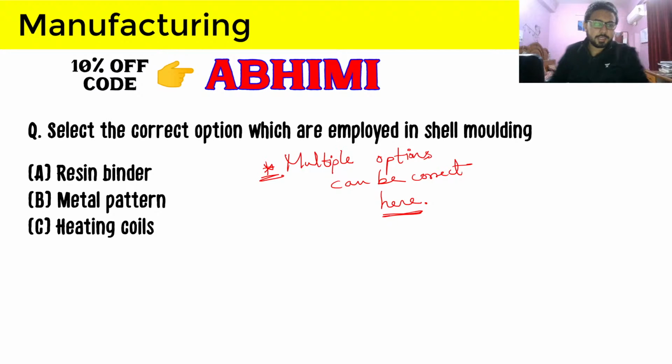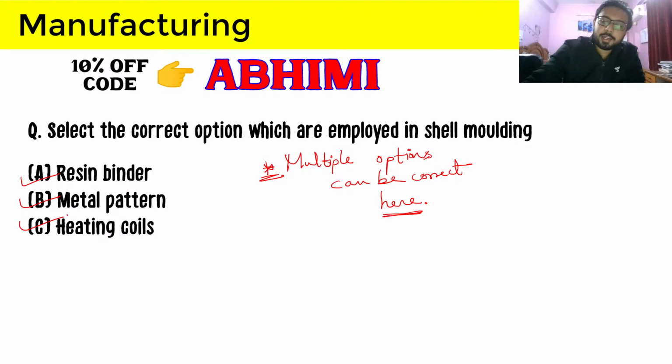Among resin binder, metal pattern and heating coils, which are employed in shell molding? So the correct answer to this question will be all three. In shell molding, we are creating shells, and from that shell, yes, A, B, C are correct. That is the correct answer.